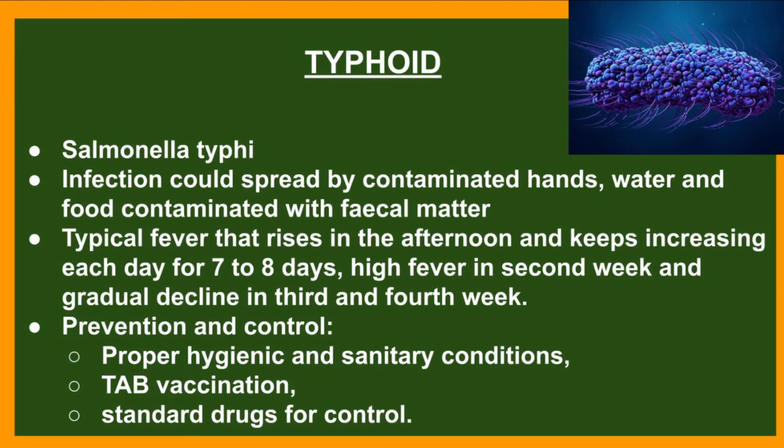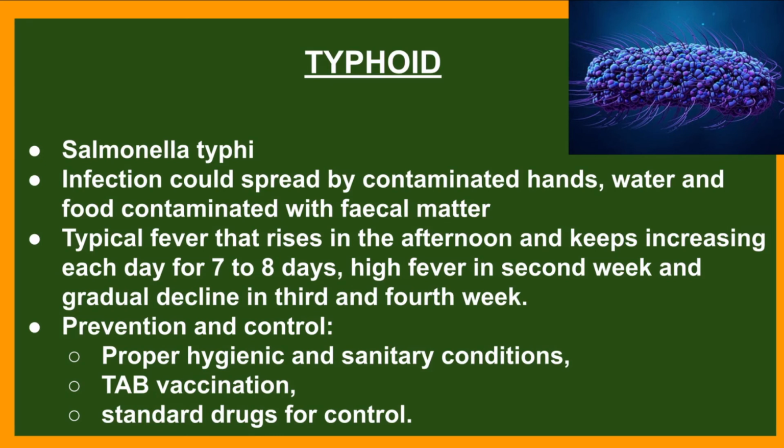Typhoid. It is caused by a bacterium known as Salmonella typhi. It also spreads by not maintaining proper hygienic conditions; it can spread through contaminated hands, water, and by eating food which is contaminated with fecal matter of the infected person. The symptoms are typical fever that rises in the afternoon and keeps increasing each day for 7 to 8 days.